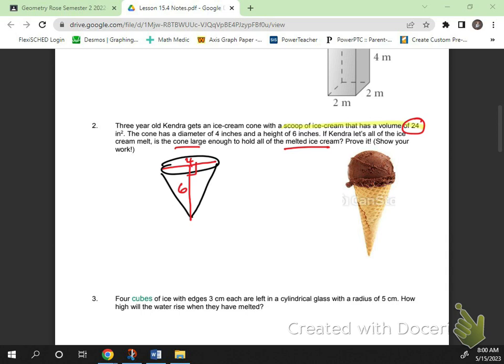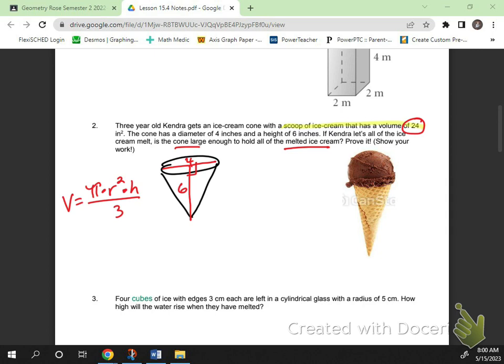We just need to know if this melts, it's 24 inches cubed. Will it fit in the cone? So what do I need to figure out? The volume of the cone. Let's find the volume of the cone. And if you forgot the equation, it's pi times r squared times h divided by 3.